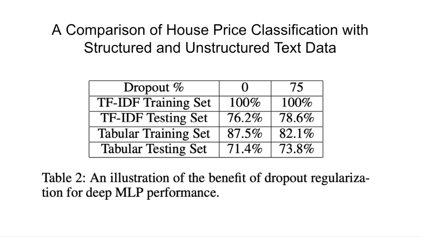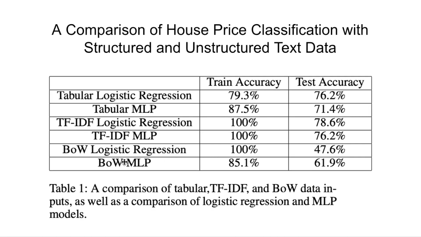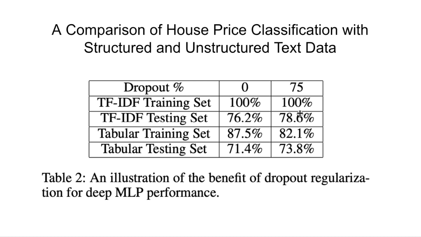We noticed that we get 100% training accuracy with the MLP on the TF-IDF. So we added a stronger dropout regularization to try to increase that further. And we did see an encouraging boost in performance by adding this dropout, where you randomly zero out intermediate activations of the neural network. So we believe that if we explore more regularization techniques, this could be a really promising kind of idea.